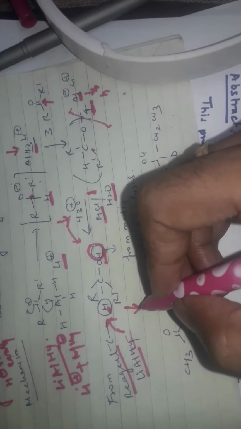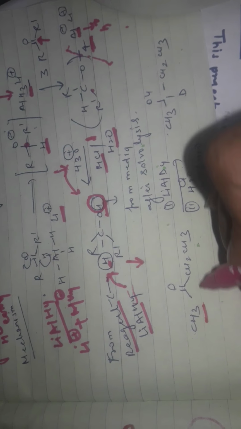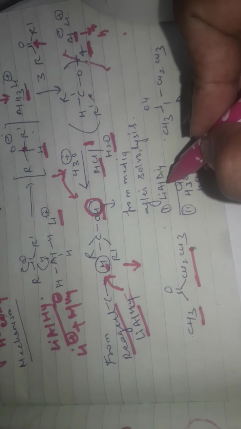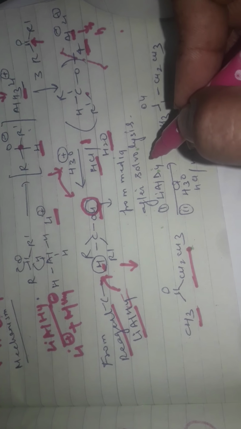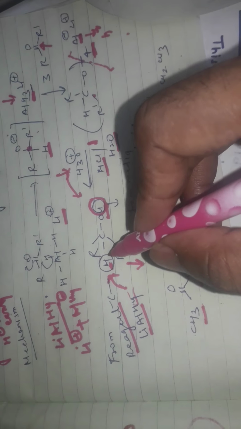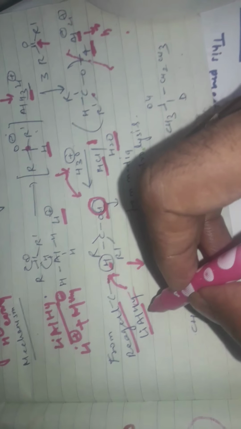So experimentally, we can say if you use lithium aluminum deuteride, LiAlD4, with CH3COCH3, for confirmation that this hydrogen comes from lithium aluminum hydride, we change it to a deuterated atom.